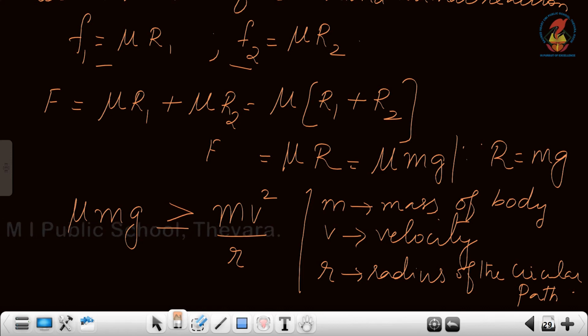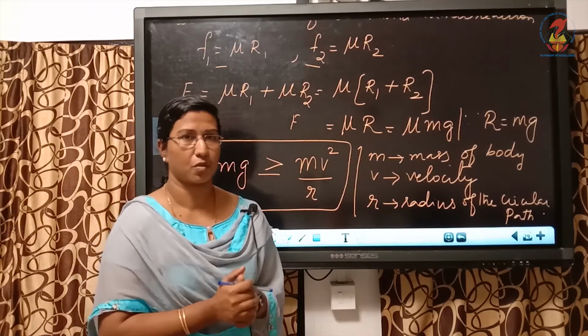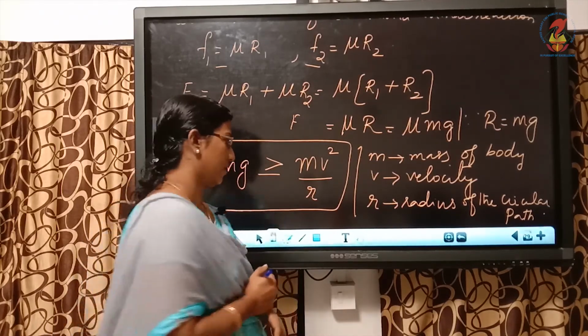So the friction provided by the tires should be greater than or equal to the centripetal force required for the object to remain in the same track.